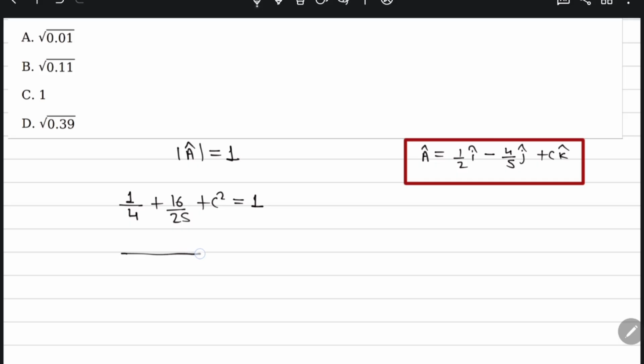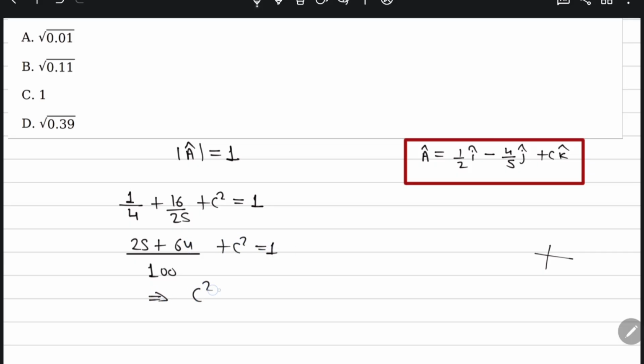Here the LCM comes out to be 100. So 25 plus 64 plus c square is equal to 1.